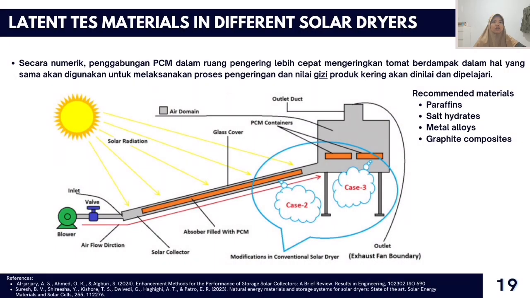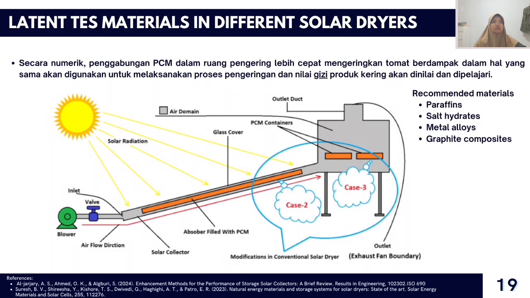The modified solar dryer, by adding a PCM container inside the drying chamber, gave the result that incorporation of PCM in the drying chamber is more impactful. The same will be used to carry out the drying process and the nutritional value of the dried product will be assessed and studied. As for what happens, the ambient air is blown into the collector, flowing above and below